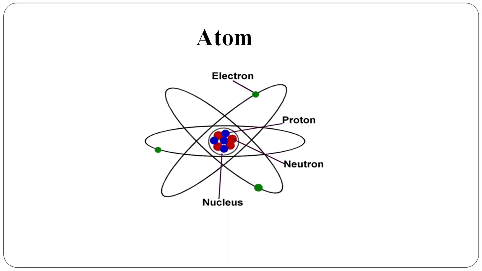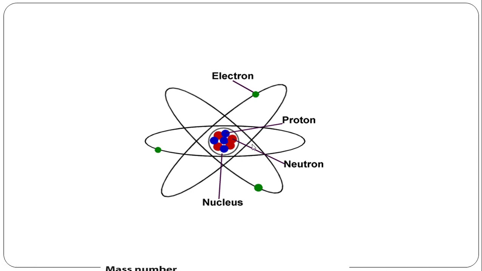First of all, we have to know what an atom is. An atom consists of electrons, protons, and neutrons. Electrons carry the negative charge, whereas protons carry the positive charge and neutrons are neutral. Most of the mass of an atom is concentrated in the nucleus, and electrons are continuously revolving around the nucleus in their fixed orbitals.